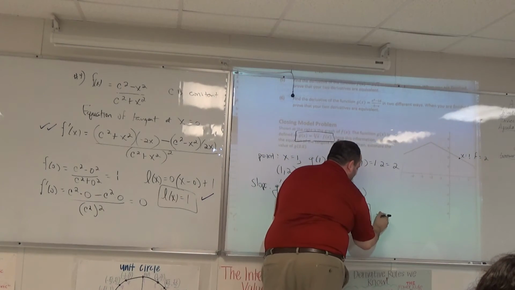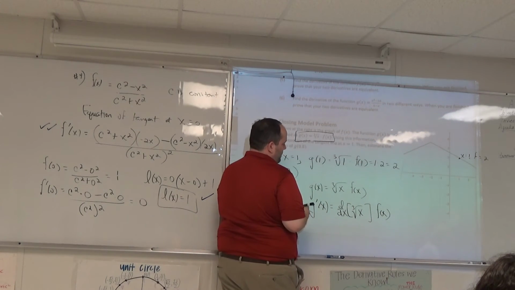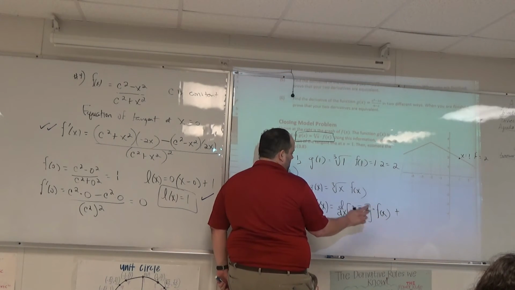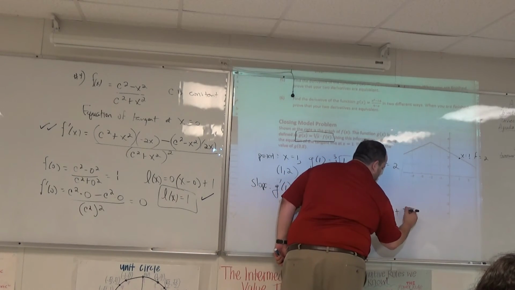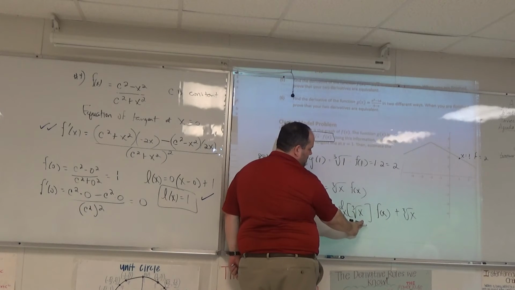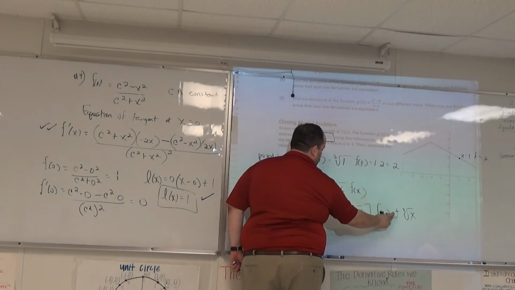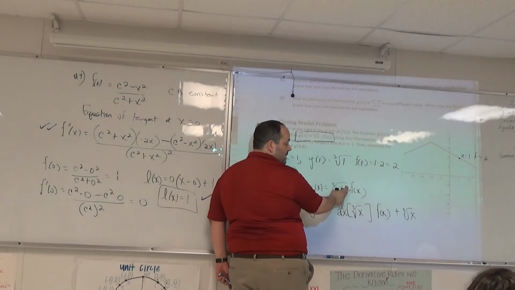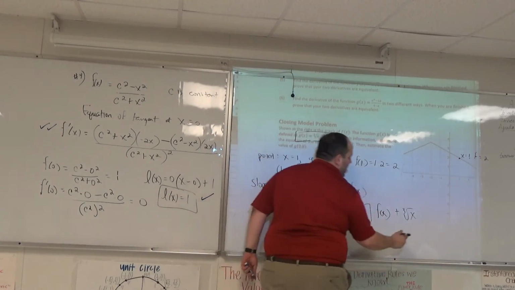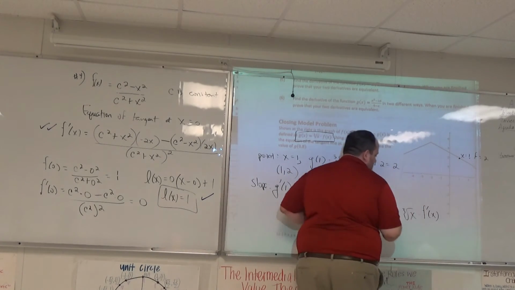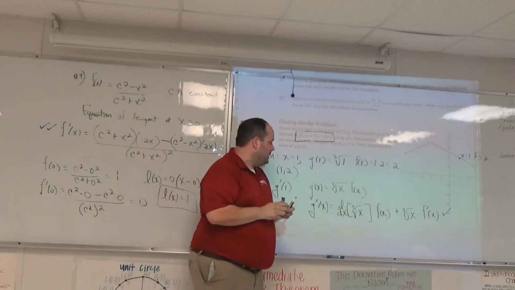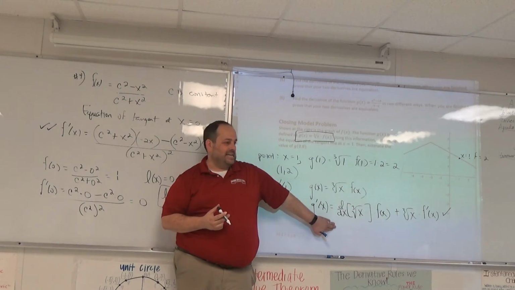The derivative of that times f of x, plus the cube root of x. So derivative of the first one, I still have to do this, times the second, plus this guy here, times the derivative of f. Anybody have a good way to write derivative of f? F prime of x. That is for sure going to get you at least 1 point, possibly another one. But be careful, you're not done.